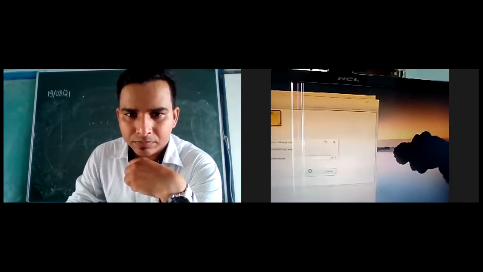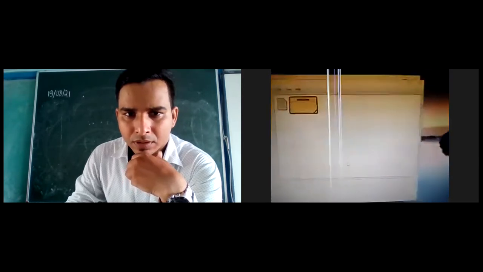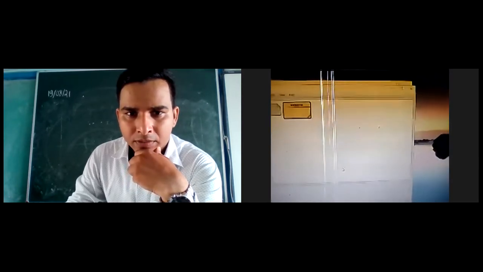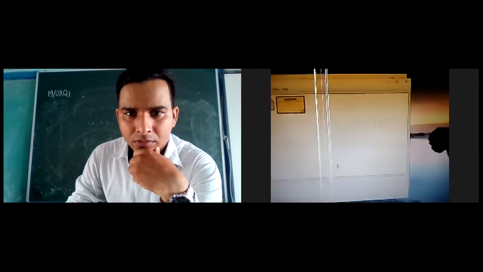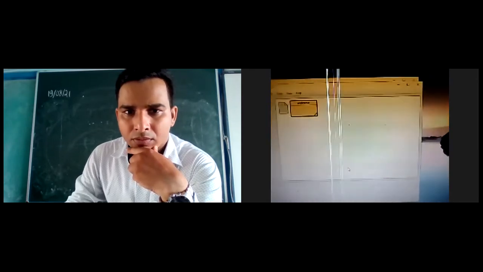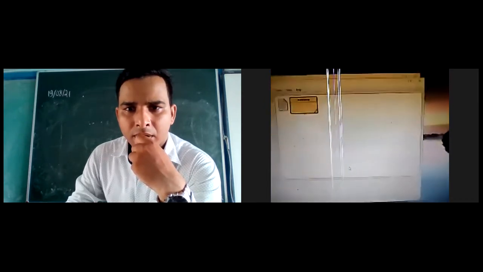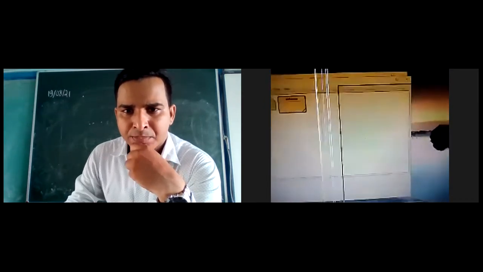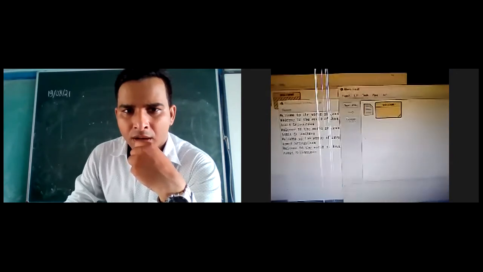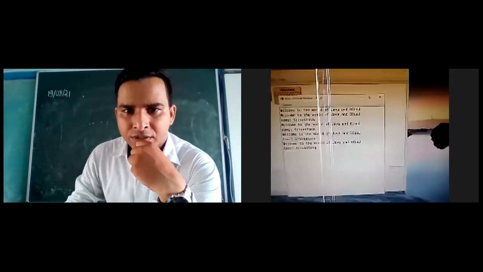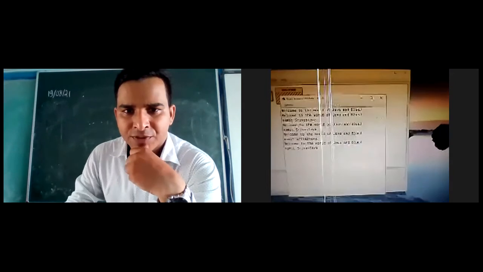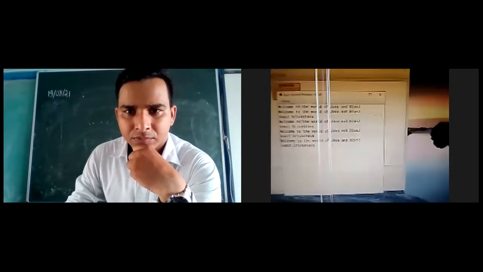Okay, click on OK. No output is there. In the back side it will be there. Just minimize this window. Close the program first. Is that visible now? Yes, sir.